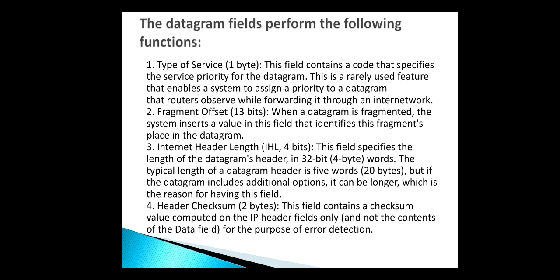The type of service field is a 1-byte field that contains the code that specifies service priority for the datagram. This is a rarely used feature that enables the system to assign priority to the datagram that routers observe while forwarding it through the internet network. Fragmentation offset. When the datagram is fragmented, the system inserts a value in this field that identifies the fragment placed in the datagram.